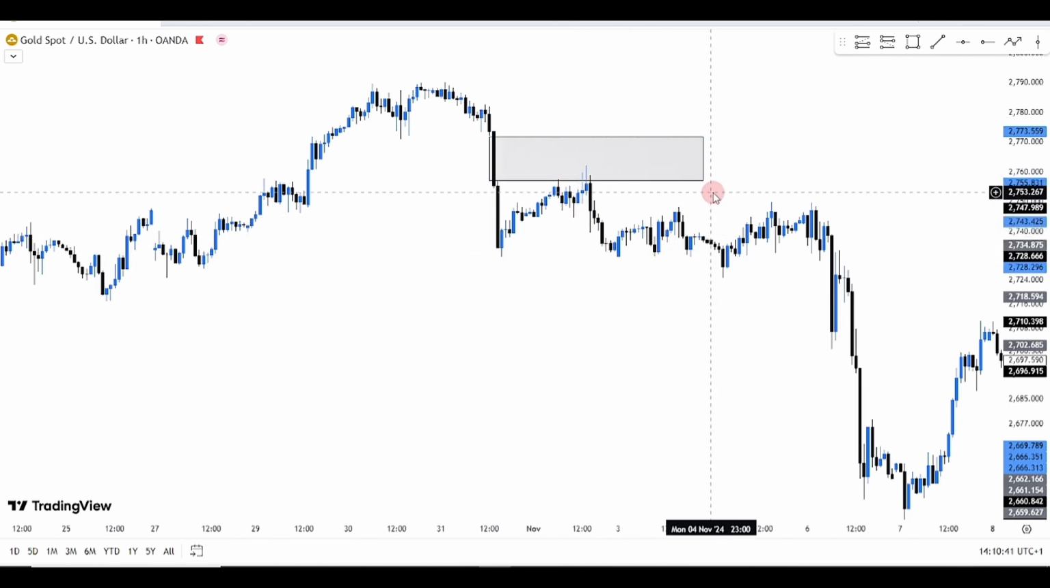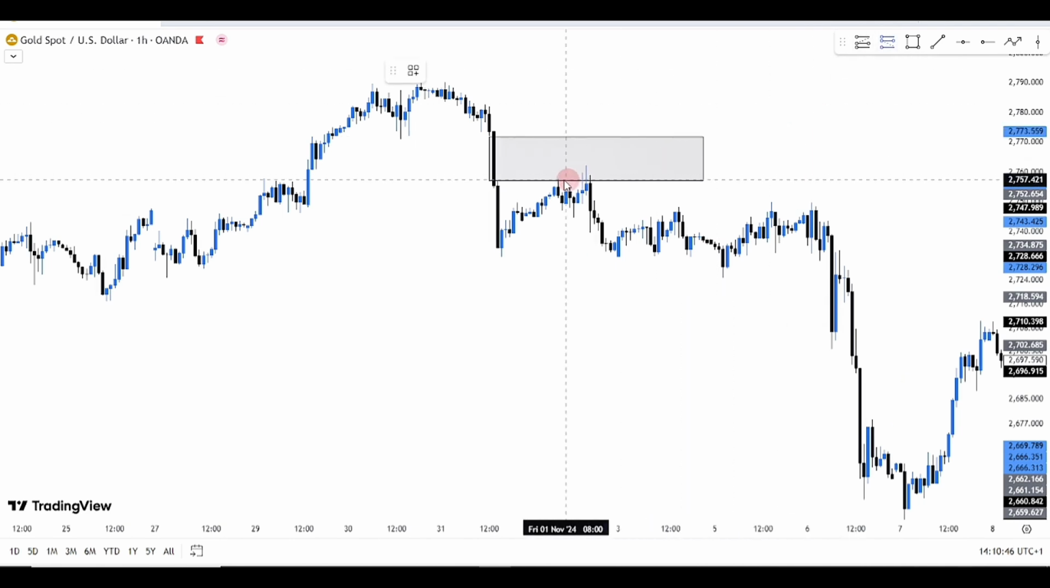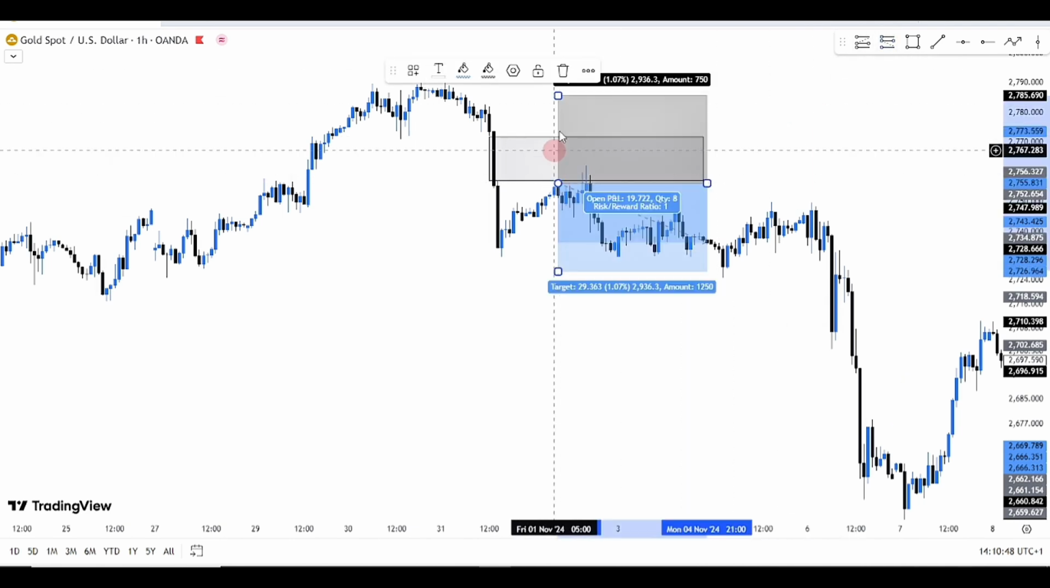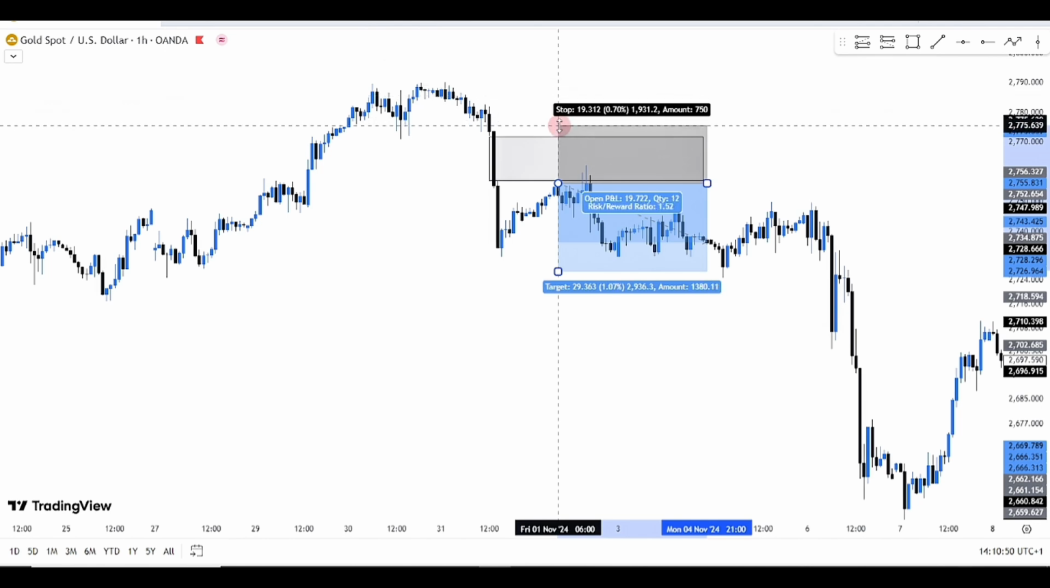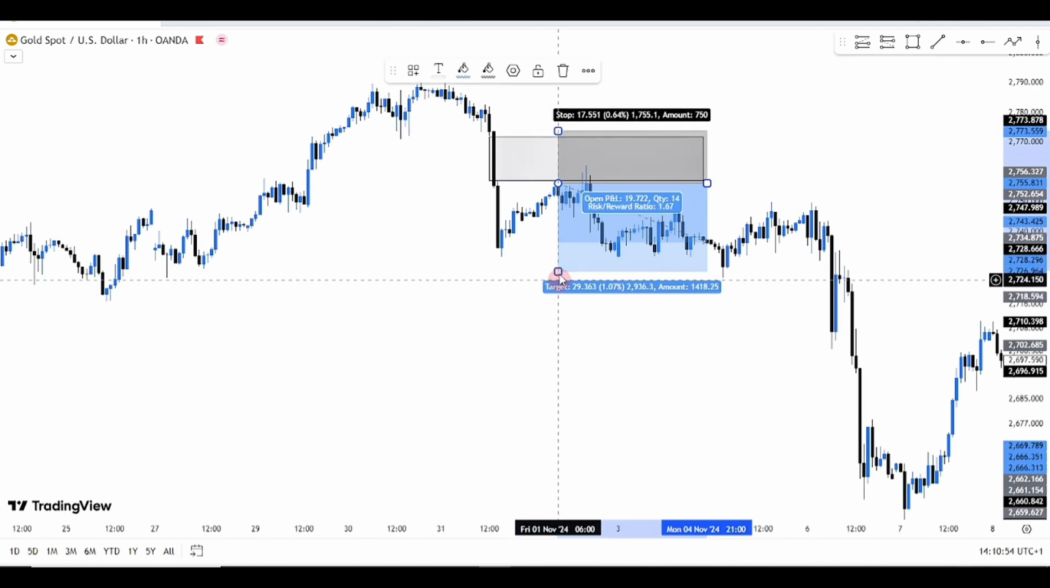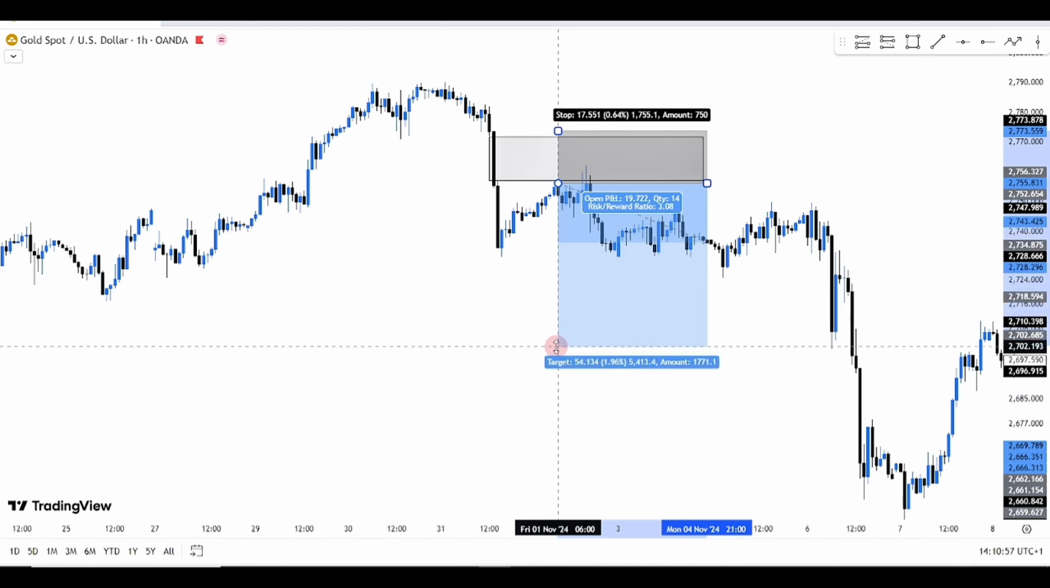So if I want to sell at this very FVG level, I want to sell at this very point. My SL should be above that FVG level that was formed, and my TP should be below.